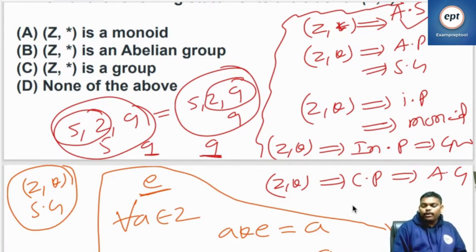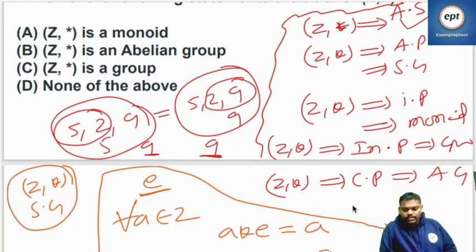For all a belonging to Z, a * E = a, and E * a = a. That is called the identity element. Any element with the star operation with E gives that element only. If you can find such an element, then I can say the identity element exists.